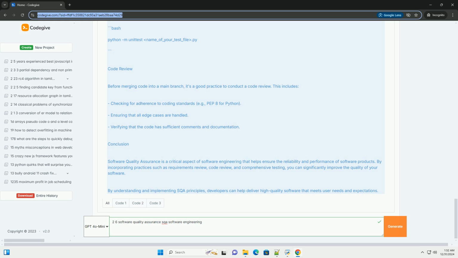return a - b. def multiply(self, a: float, b: float) -> float: return a * b. def divide(self, a: float, b: float) -> float: if b == 0: raise ValueError, cannot divide by 0. return a / b. Unit testing with SQA.